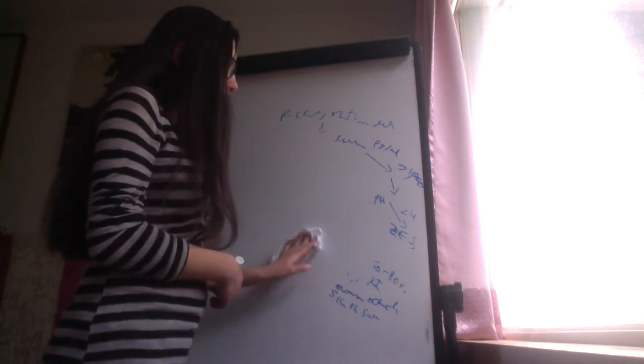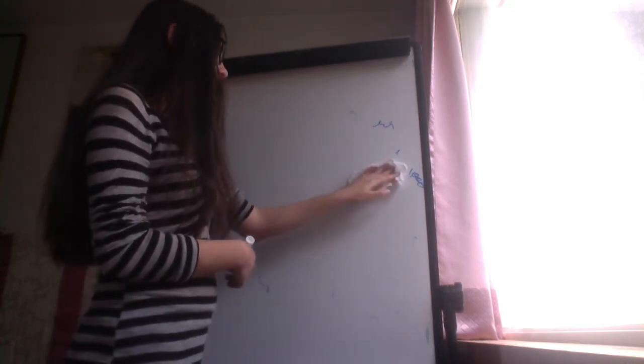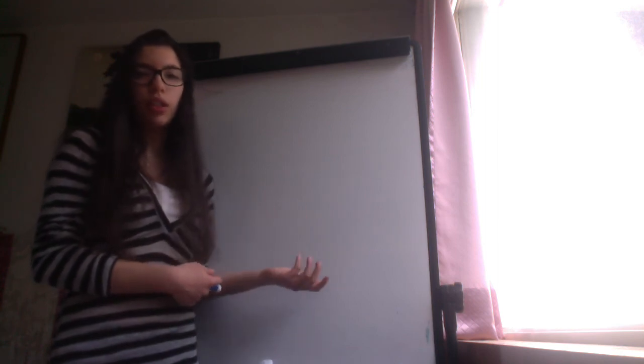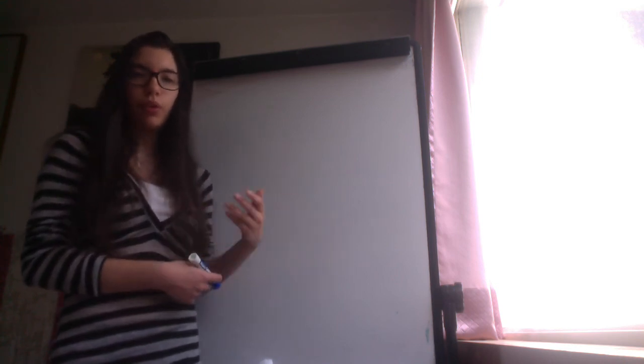So the management of peptic ulcer disease could be only with antacids, proton pump inhibitors, H2 antagonists. If the peptic ulcer is due to H. pylori, then we give the triple therapy: clarithromycin, amoxicillin, and proton pump inhibitors. If the patient has an allergy to amoxicillin, then we give metronidazole.